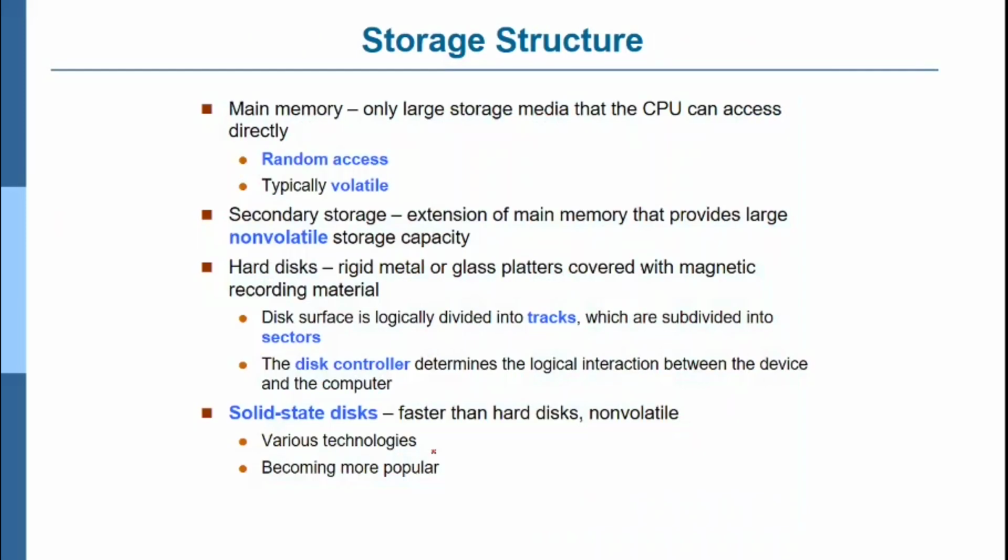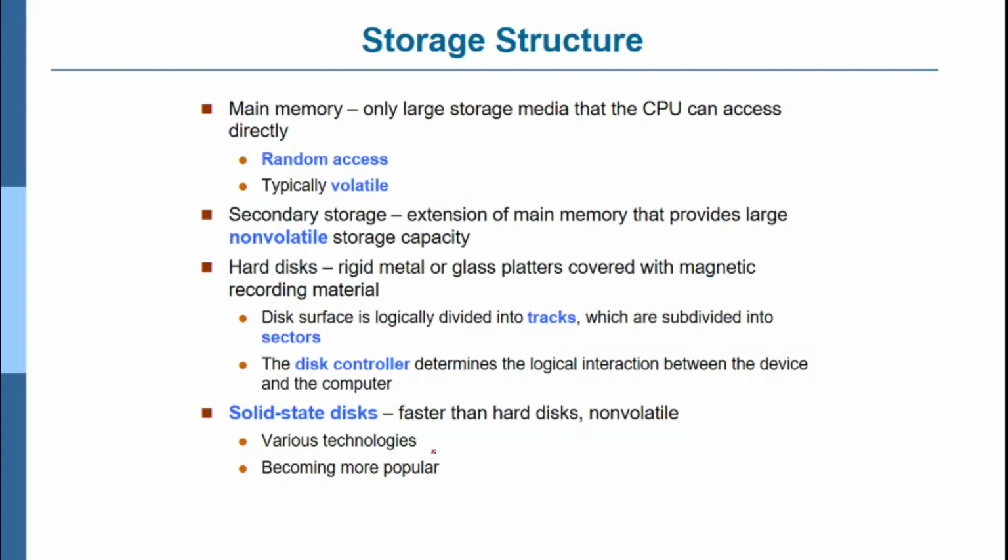Storage structure. In the storage structure, there is the main memory as well as secondary memory. The main memory is a large storage media that the CPU can access directly, that is random access. Secondary storage is non-volatile. Whatever content is stored in the main memory is erased whenever the system is switched off. Even when the switch is off or the system is not working, whatever content is stored in the secondary storage devices won't be erased.